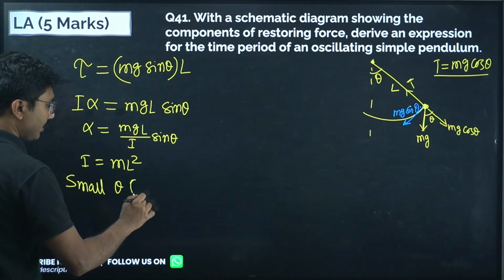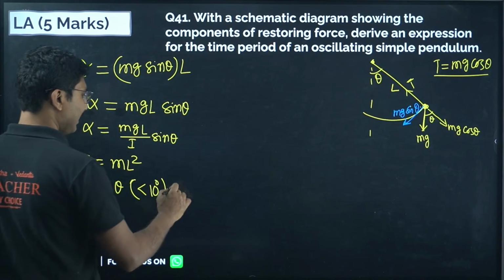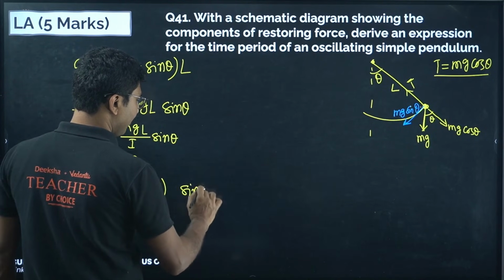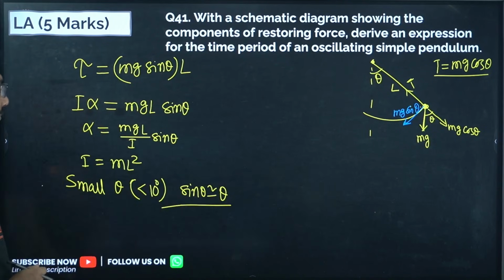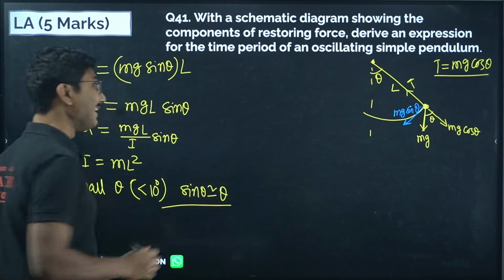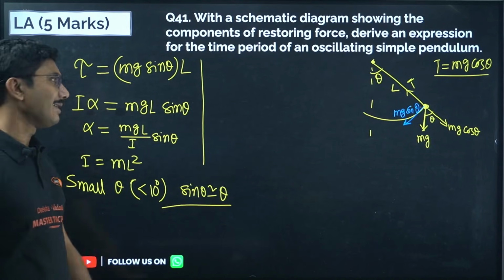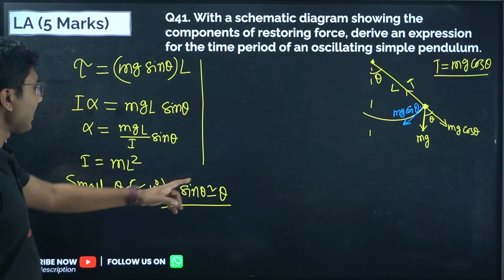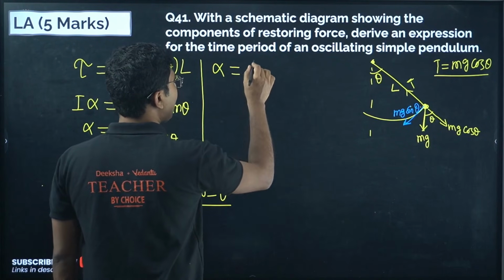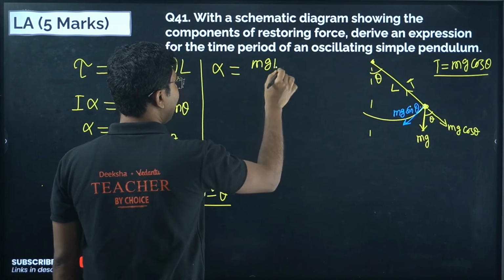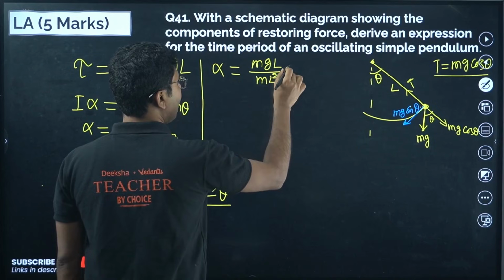Also, when the angle of rotation is small, it should be noted that the angle should be less than 10 degrees, then sin theta can be approximated as theta. Theta is taken in radians, even though I am saying 10 degrees. So I equals ml square and sin theta equals theta. Now alpha becomes mg L divided by ml square into theta.